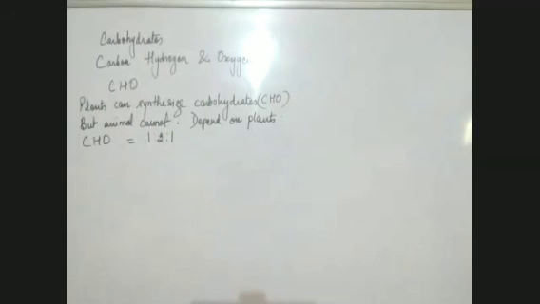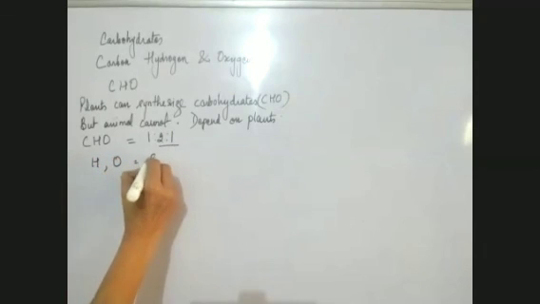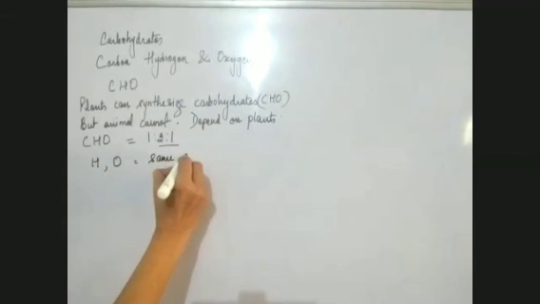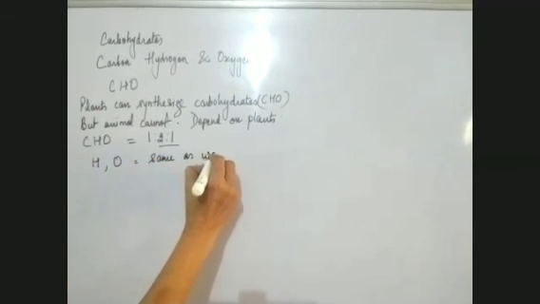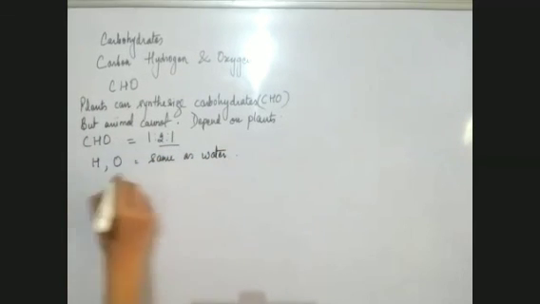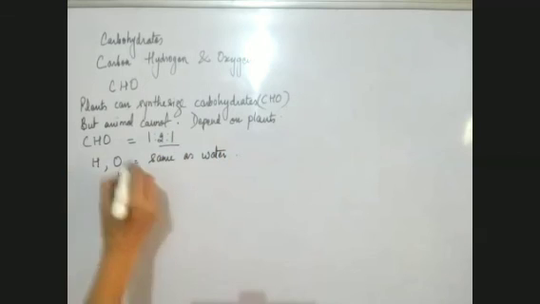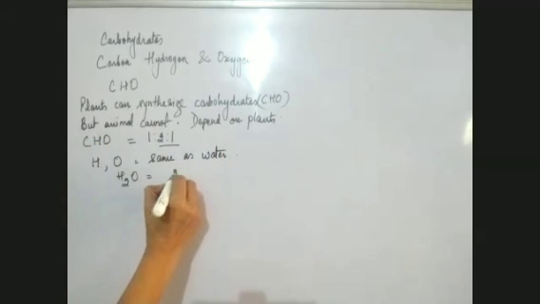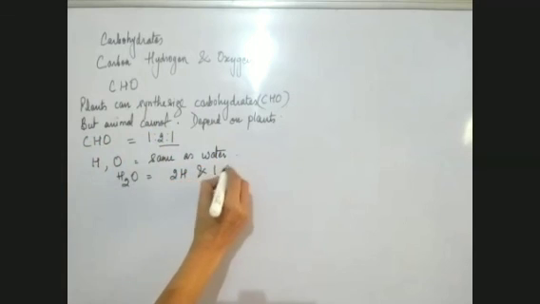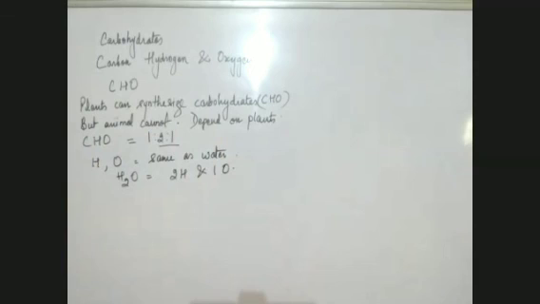Another important thing is that the ratio of hydrogen and oxygen is the same as water. That means water is H2O, two of hydrogen and one of oxygen. The same is present here. So the ratio of H and O is the same as water.